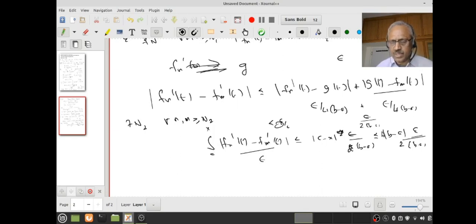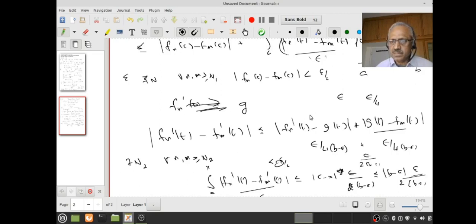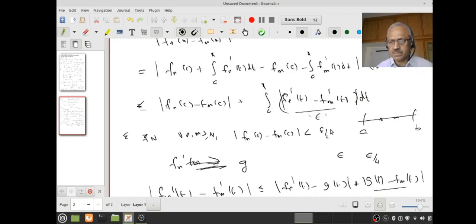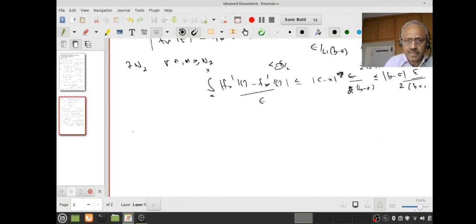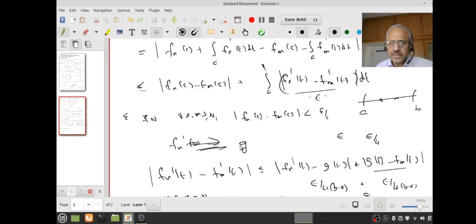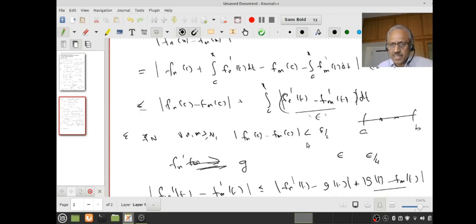All right, so what do you think I have proved now? I have proved that this integral is also less than epsilon by 2, and this is less than epsilon by 2. So if I take n to be greater than or equal to the maximum of n1 and n2, and n and m, then what happens? Mod fn x minus fm x will be less than epsilon.